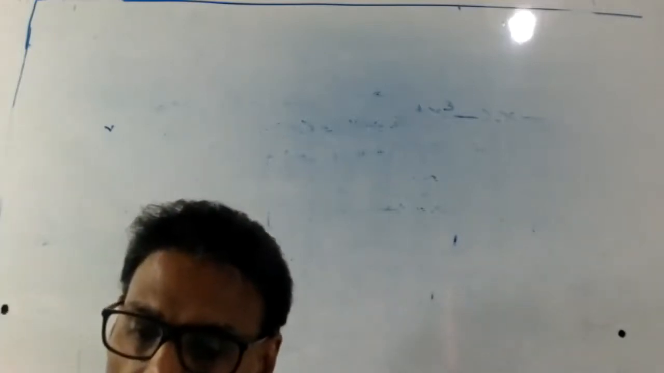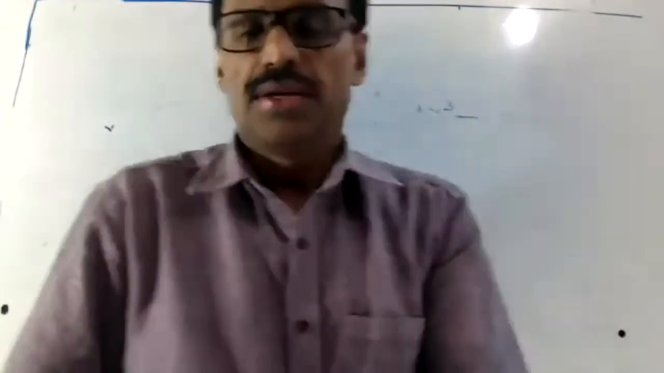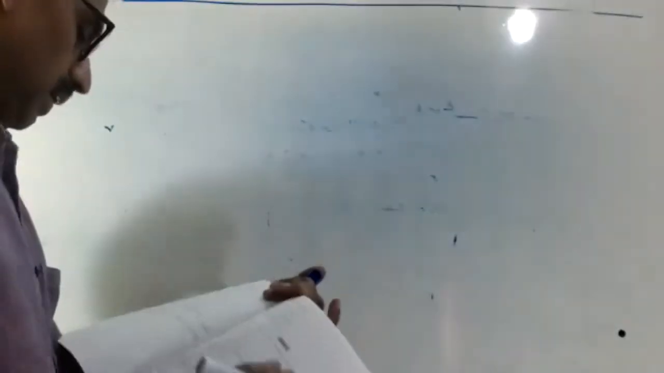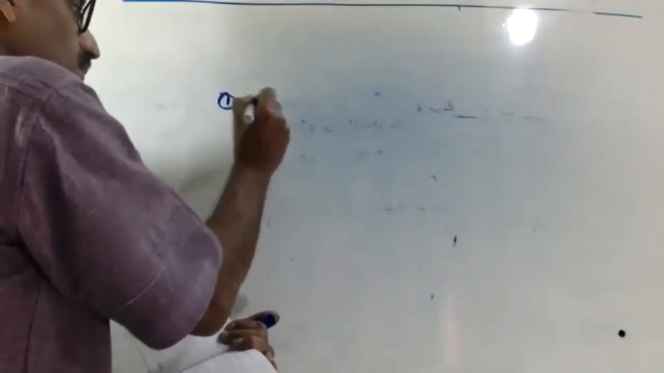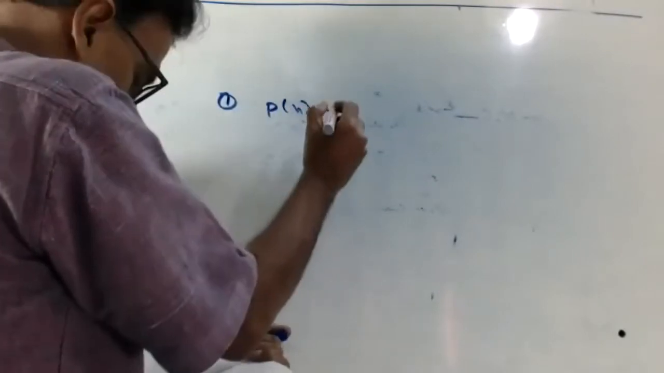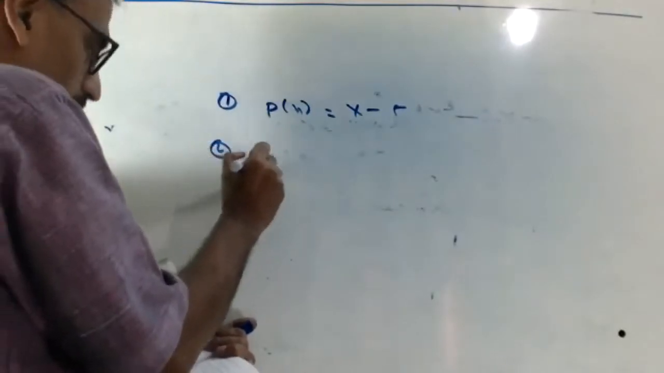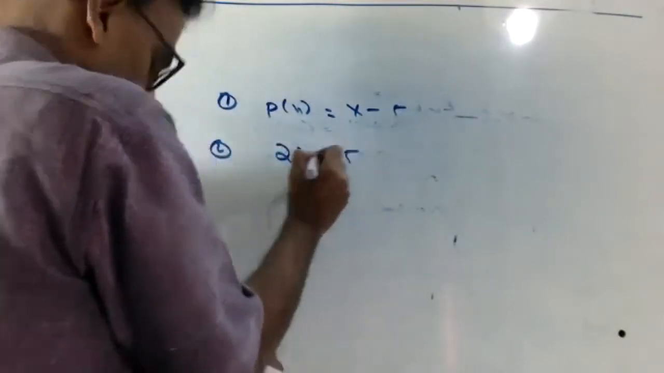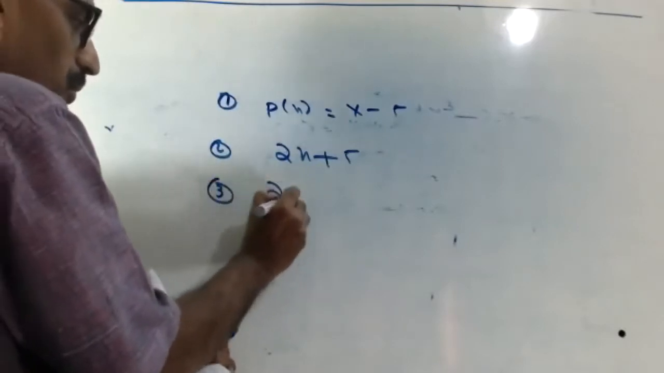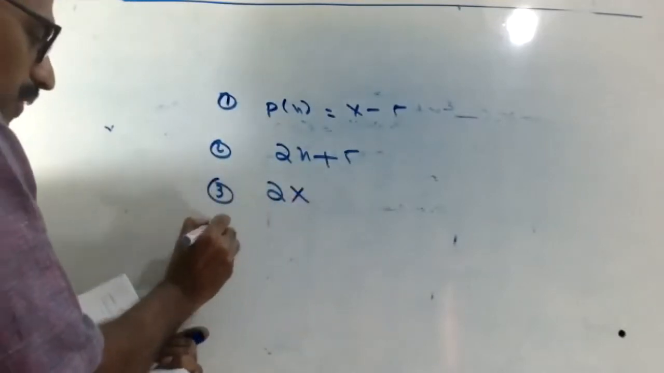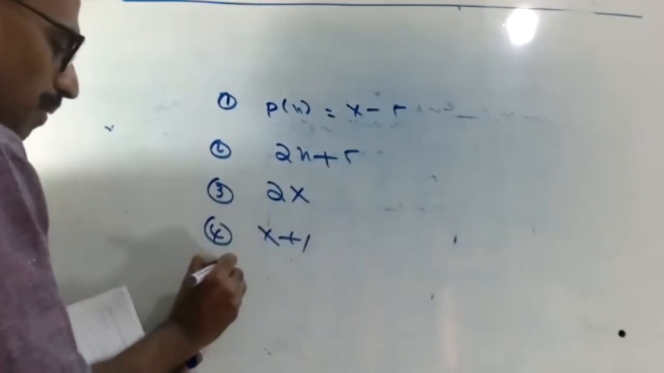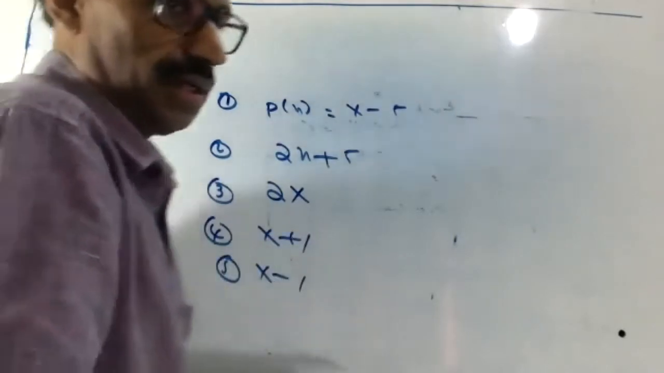Write first: find the zero of the polynomial. Number 1, P of x equal to x minus 5. Number 2, 2x plus 5. Number 3, 2x. Number 4, x plus 1. Number 5, x minus 1. Okay.